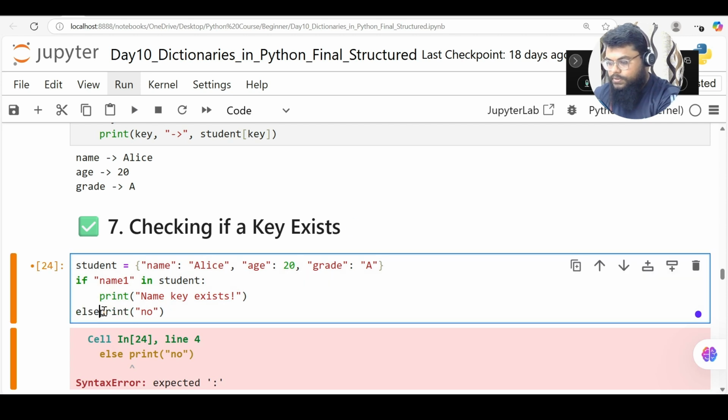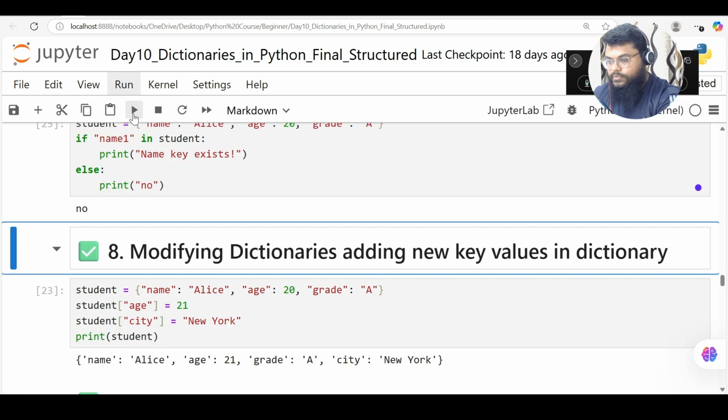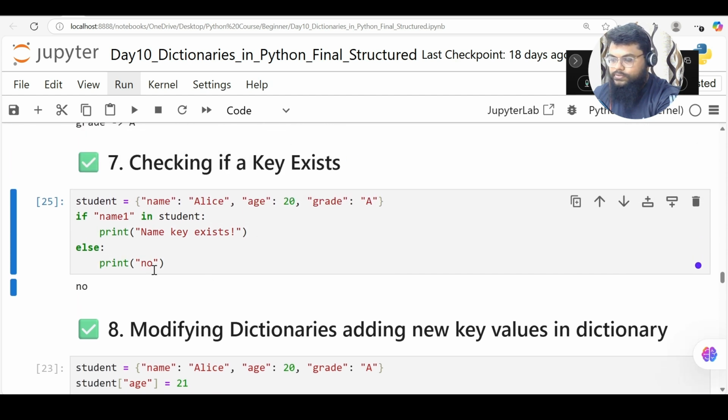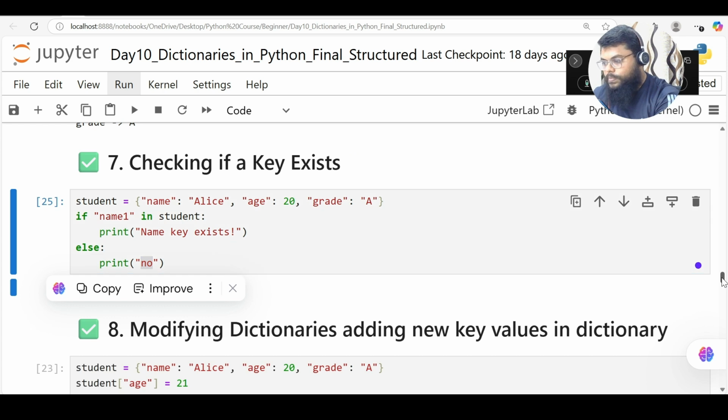Okay, I need to give colon and print it. So see, I have changed the key name and it says no, the key name key does not exist. So I'm just saying no. So this is how it will work.